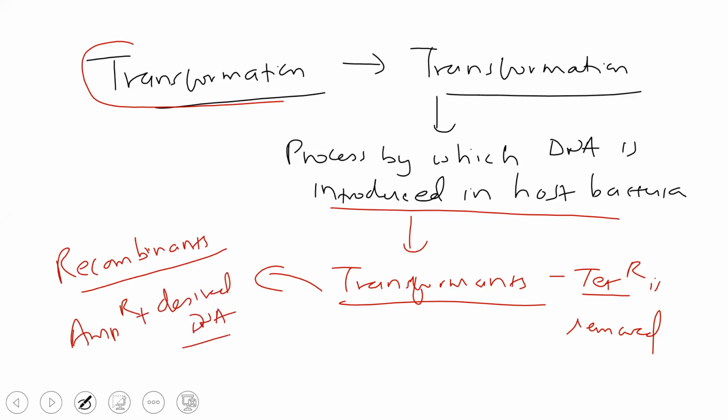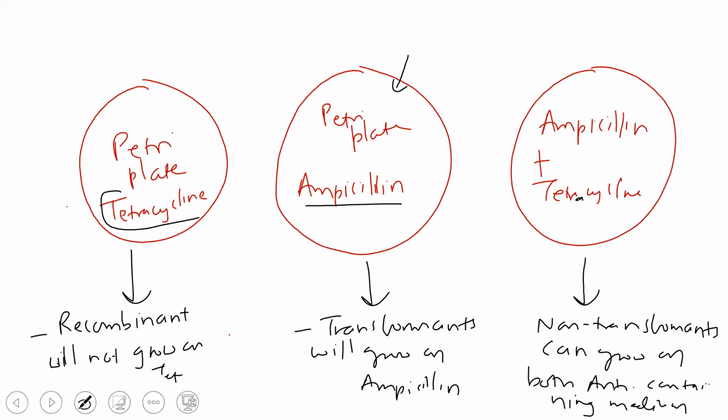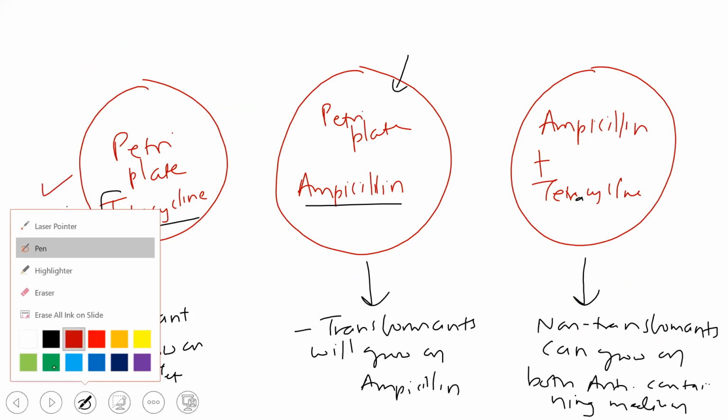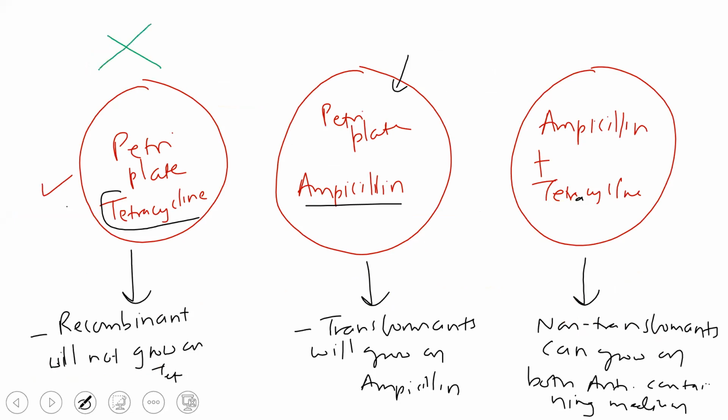To check whether this happened or not, we grow them in three separate media: tetracycline, ampicillin, and both. Those in which our desired gene has been transferred will not grow in the tetracycline plate, but they will grow in the ampicillin plate. So we can refer to them as transformants. Yes or no? Yes, sir.